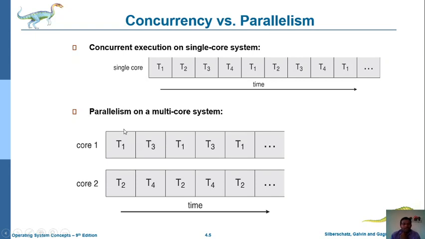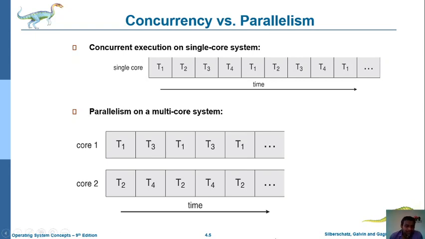A single core at a time can execute a single process. While executing T1, T3-related data is fetched into memory, and while executing T3, the next execution is processed. In this manner, at a time one core can execute only one instruction, but fetching and decoding can be performed simultaneously.